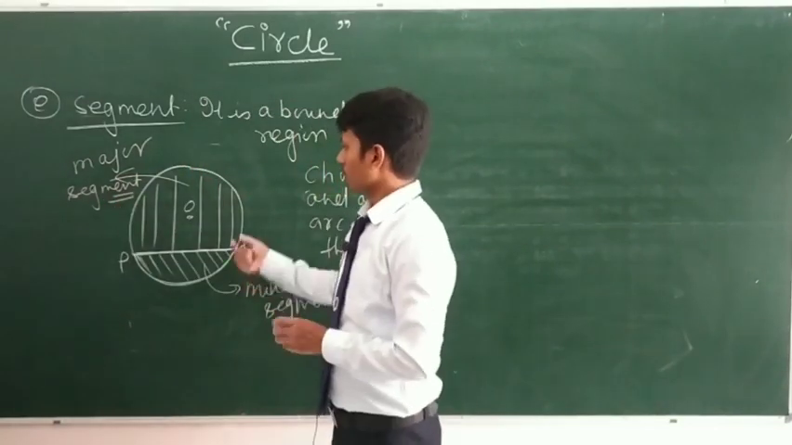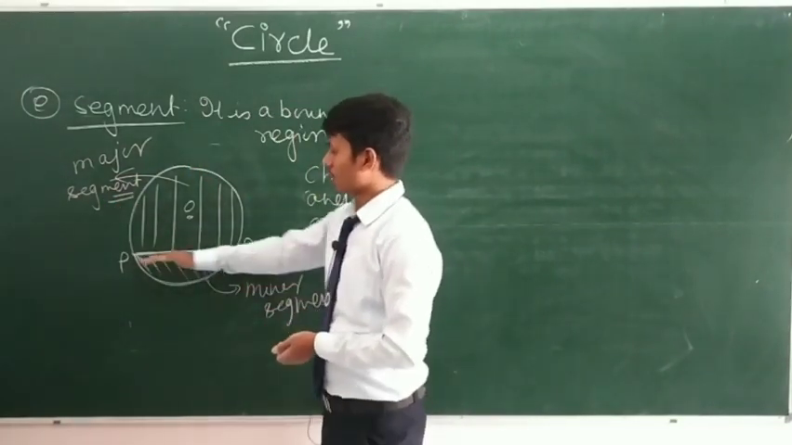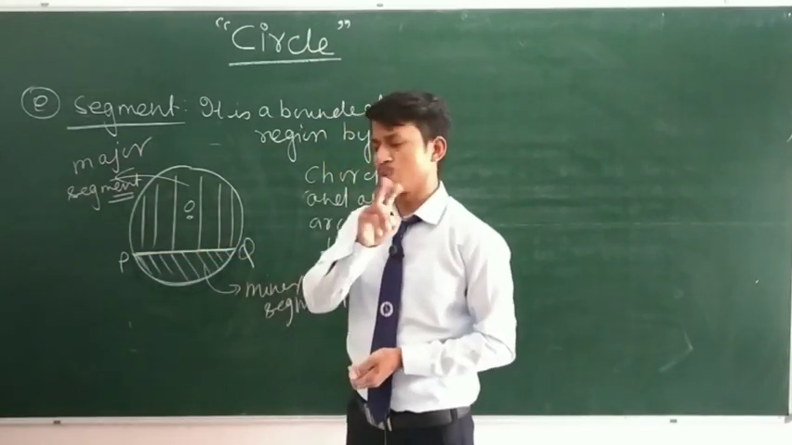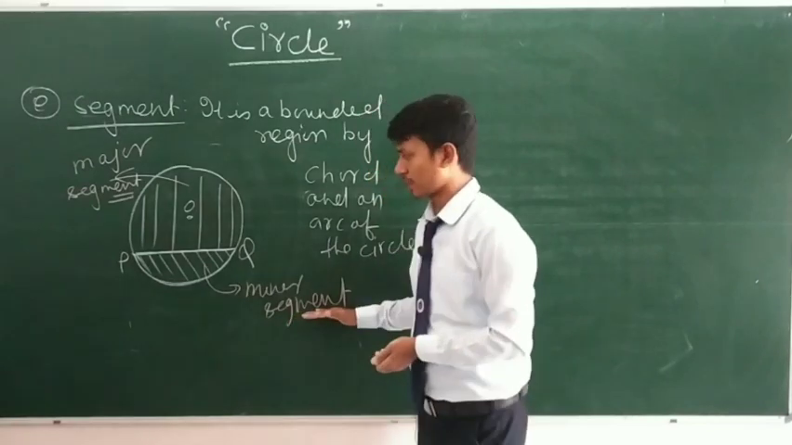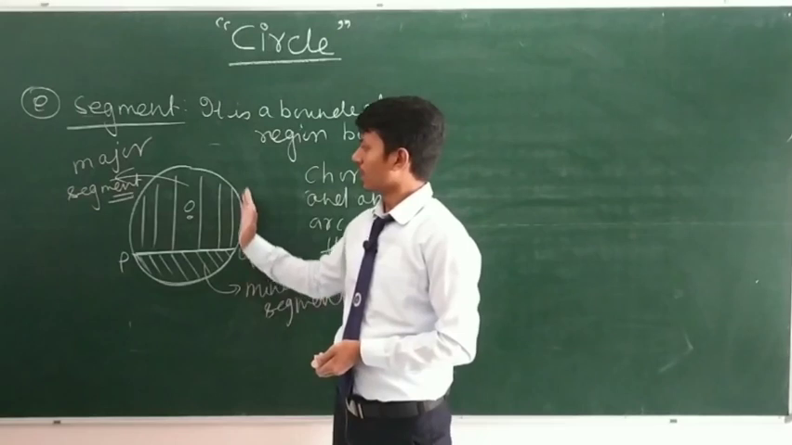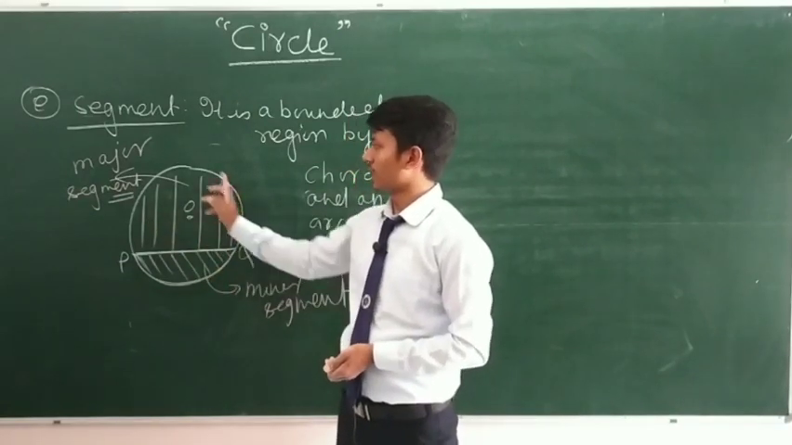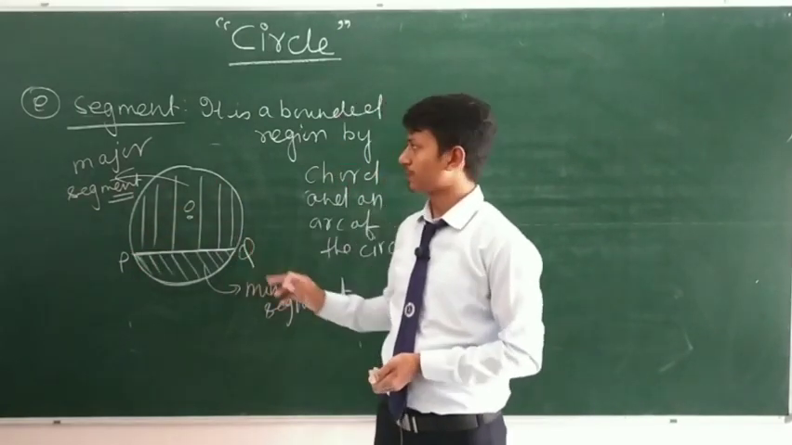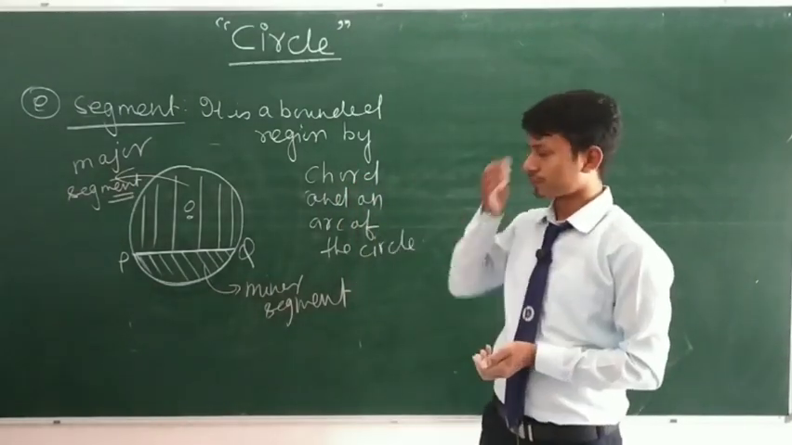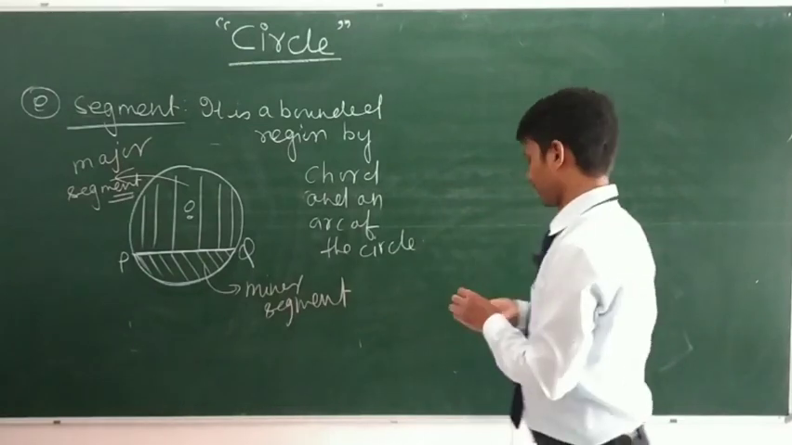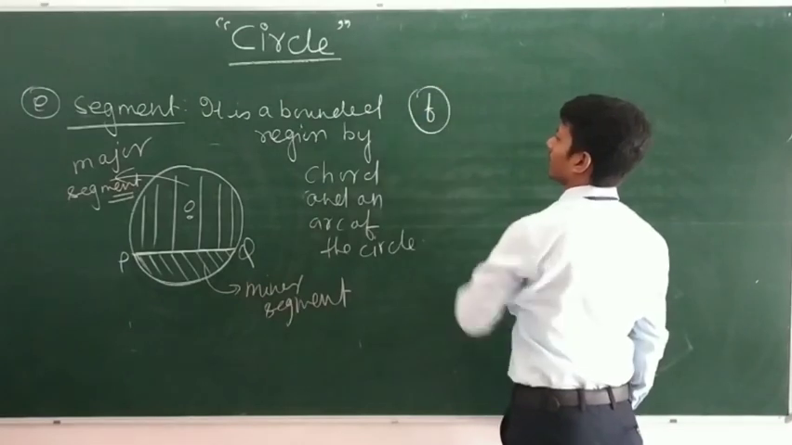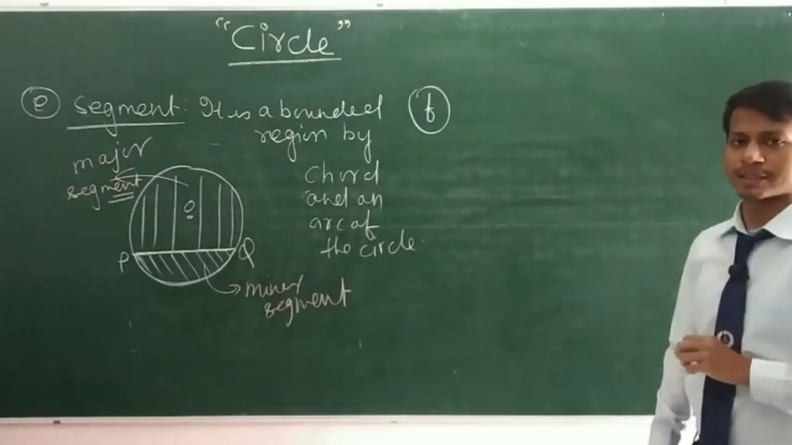All right, students. One thing to always note is that a chord of a circle always divides the circle into two segments: one is the minor segment, which is bounded by the minor arc, and the next one is the major segment, which is bounded by the major arc and the chord. A chord always divides the circle into two segments. So next thing is sector.